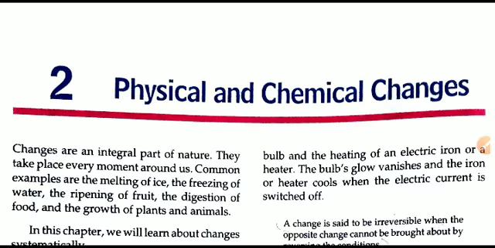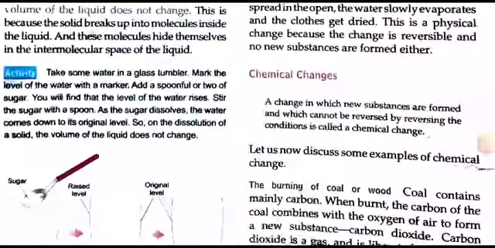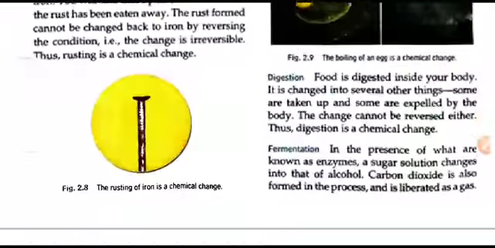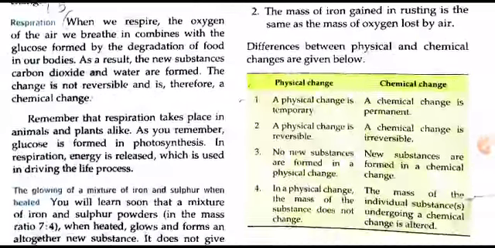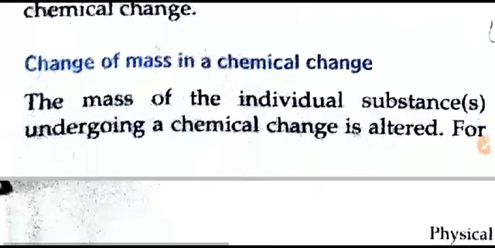So this is part 3 of this revision series, and we have already discussed various types of chemical and physical changes and their examples. Now the topic that comes up for discussion here is the change of mass in chemical change. Whenever there is a chemical change, is the mass constant or does it change? Let us understand this point.